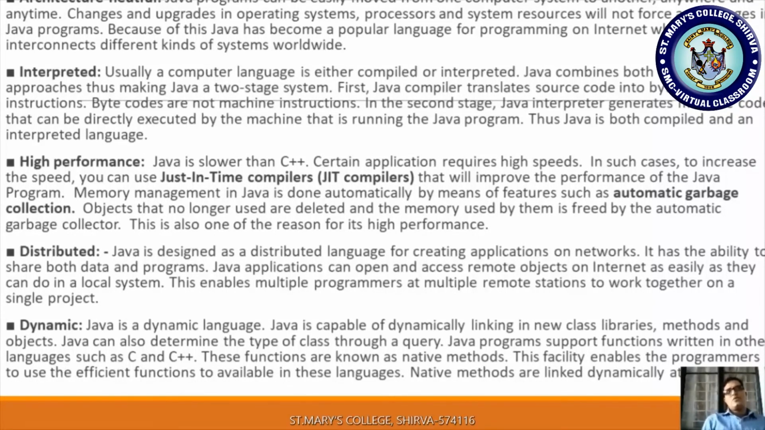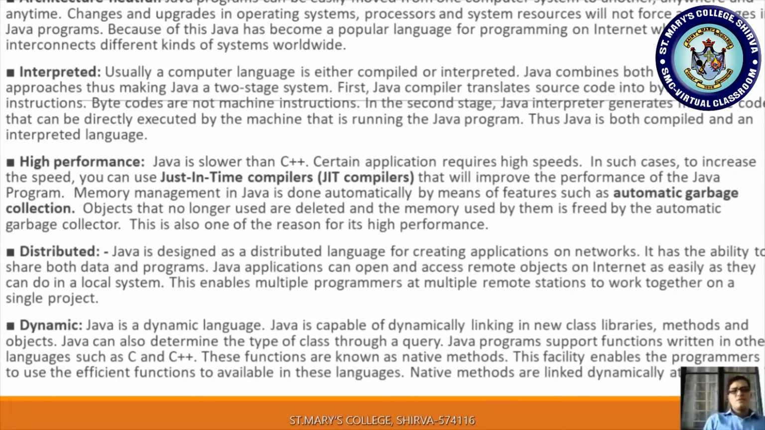So if I want to run this bytecode, the Java interpreter has to compile that bytecode using the JVM. The Java interpreter generates machine code. So that bytecode has to be interpreted with the JVM, and it will be converted into machine code that can be directly executed by the machine that is running the Java programs. Thus, Java is both a compiled and an interpreted language.